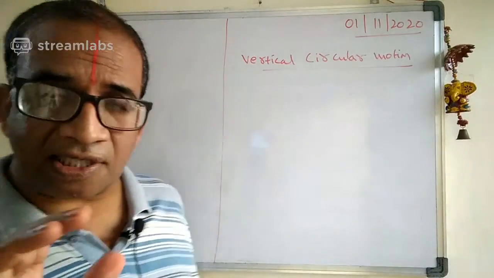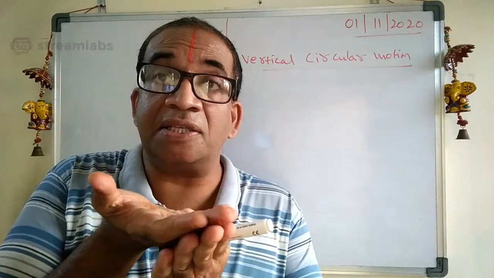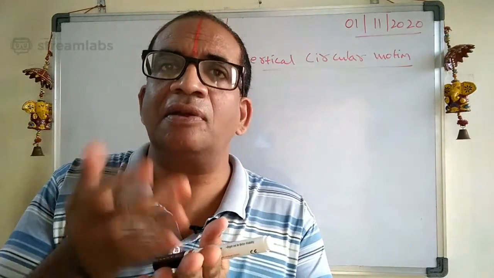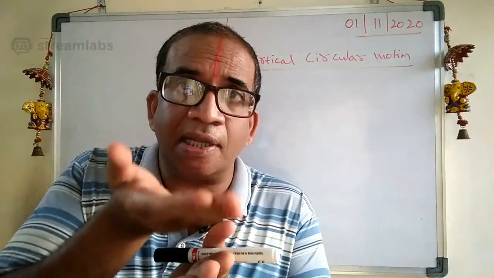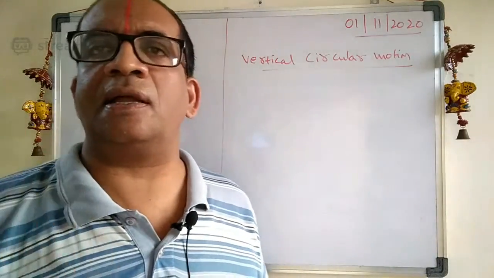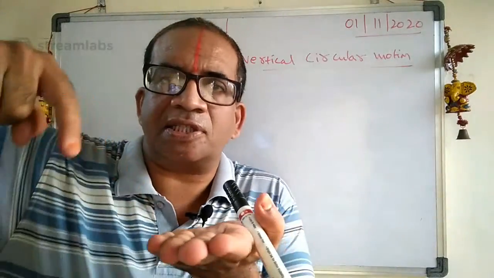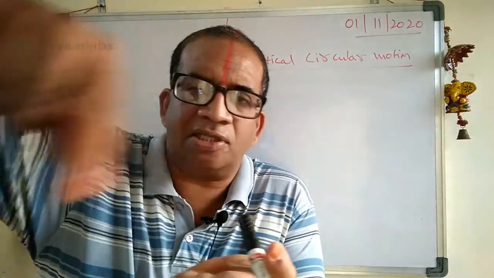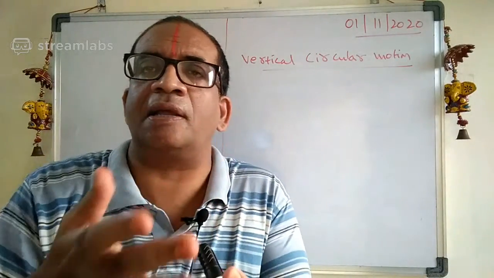Suppose, for example, we have what is called a giant wheel. The giant wheel is nothing but the best example for a vertical circle. Vertical circle means what here? Earlier we discussed the horizontal circular motion, meaning it is rotating on the horizontal plane.